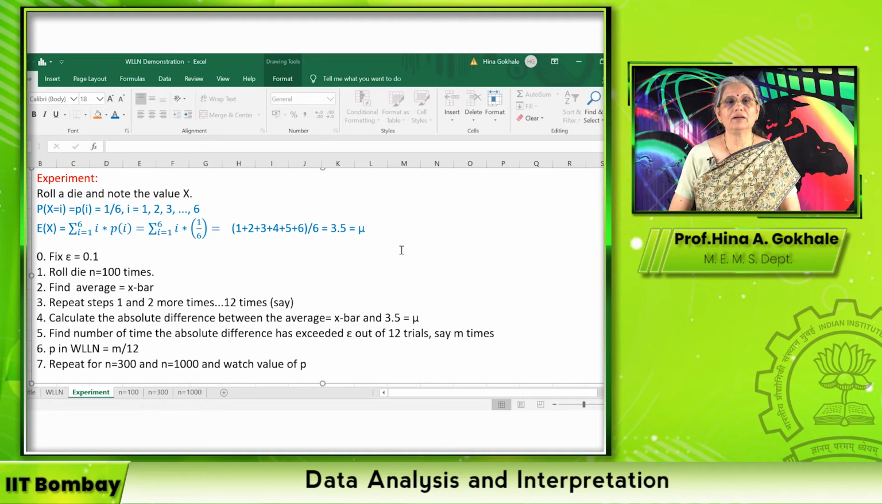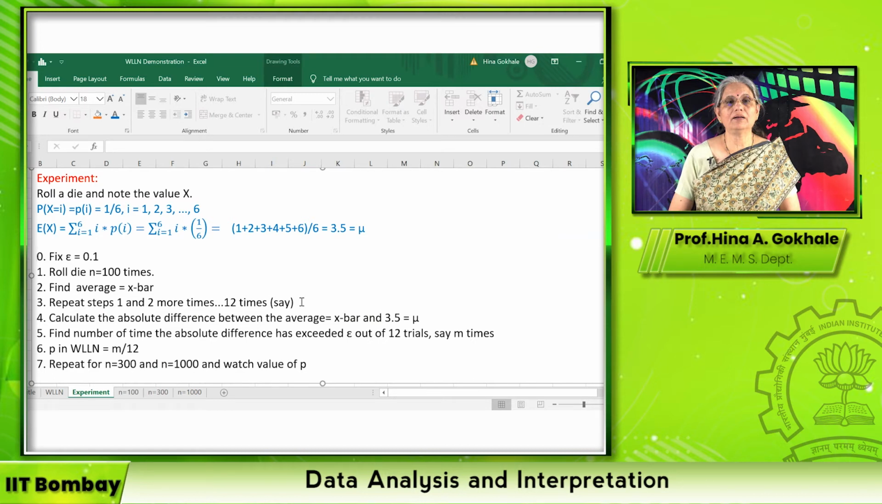Okay, now how are we going to perform this experiment? First, we are going to fix a value of epsilon. In this case, I have fixed it to 0.1. Then we are going to roll a die n equal to 100 times. Remember, this n has to tend to infinity, so we will first start with n equal to 100. We find an average, which is an x bar, and repeat steps 1 and 2 more times, say about 12 times. Why are we doing this?